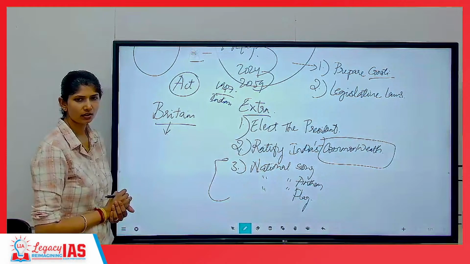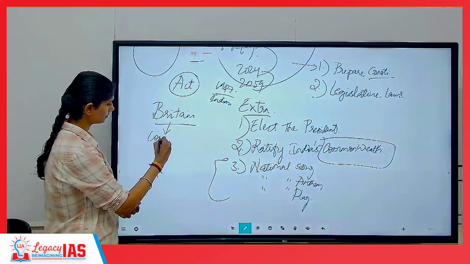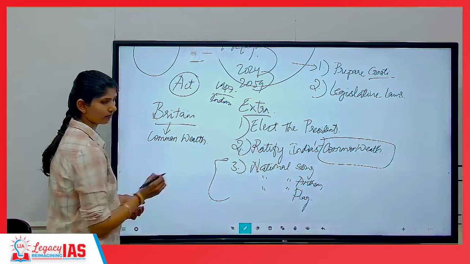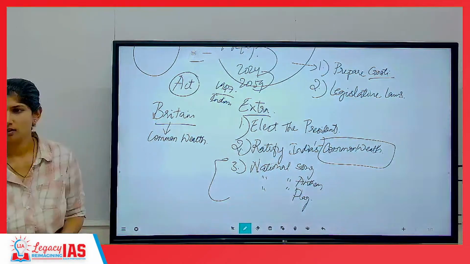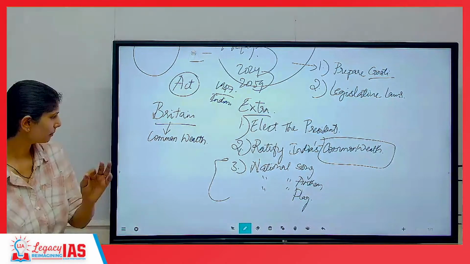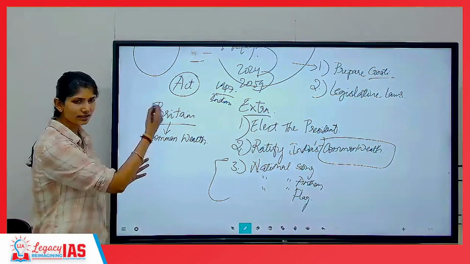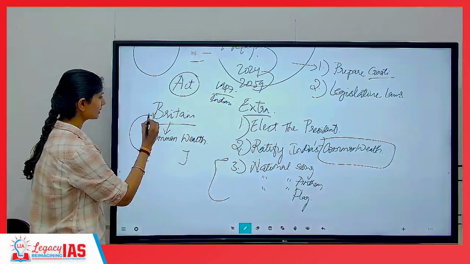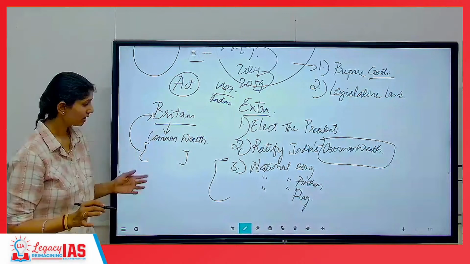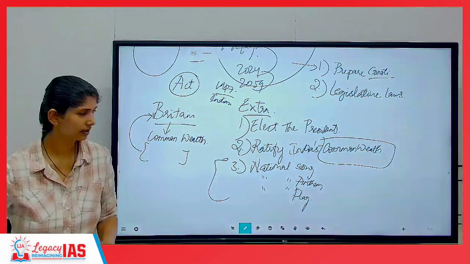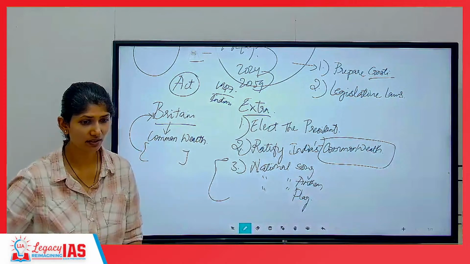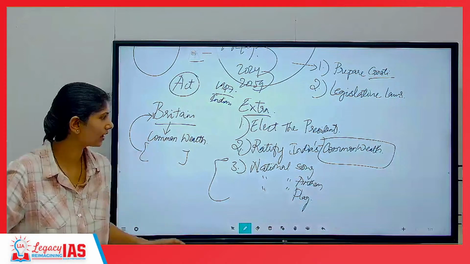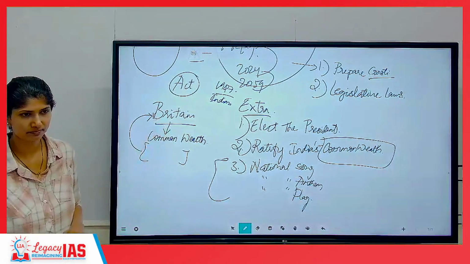They created something called the Commonwealth. The Commonwealth is a simple thing: all the former colonies of Britain will together come in and have a relationship with Britain. Today, if you just open Google and search for members of the Commonwealth, you can see the list of countries is so huge, meaning that many countries this fellow has colonized.